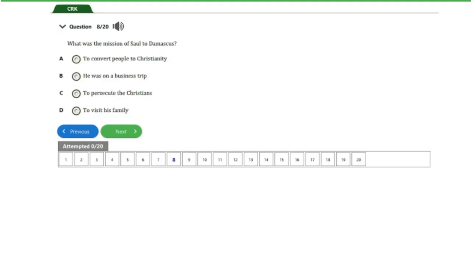So guys, the next question here, question number 8 says, what was the mission of Saul to Damascus? We have A. to convert people to Christianity, B. he was on a business trip, C. to persecute the Christians, D. to visit his family. So guys, the answer to this question here is option C. to persecute the Christians. And that's it for this question. So let's head on to the next question, guys.